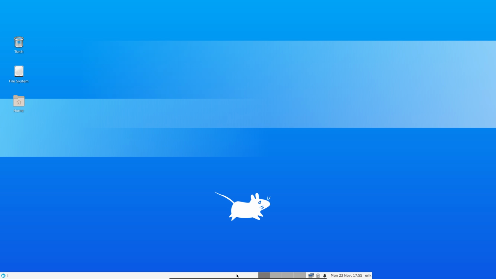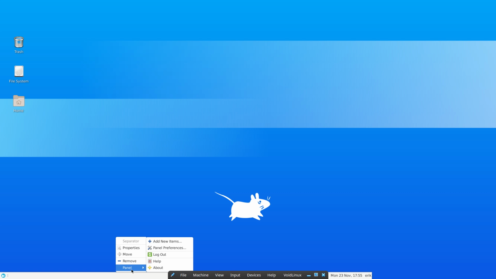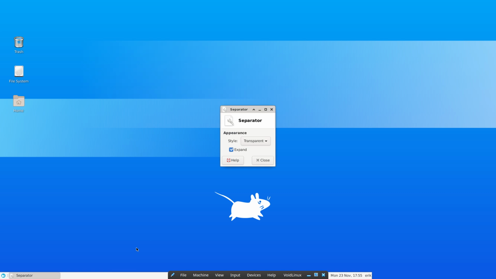But yeah, the theme here, the bar here, it doesn't go to the middle. It's strange. The panel properties maybe. Try expand. No, transparent is good for me.